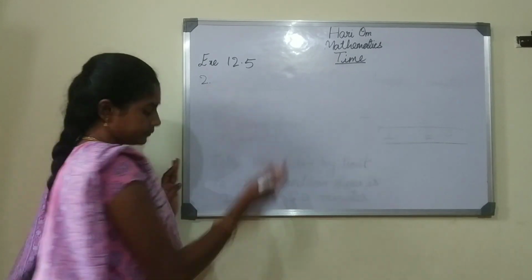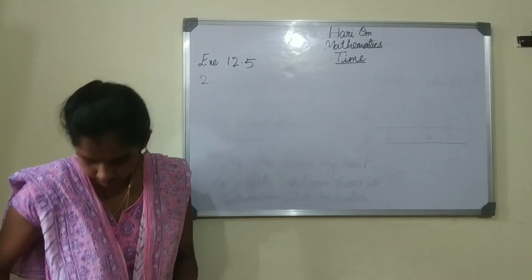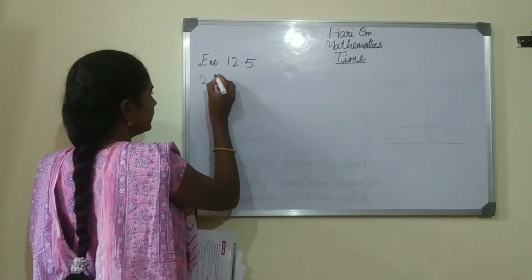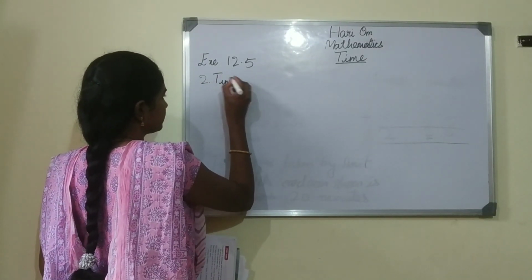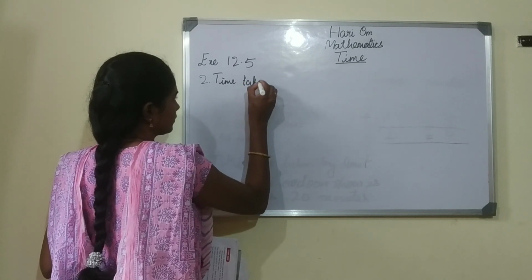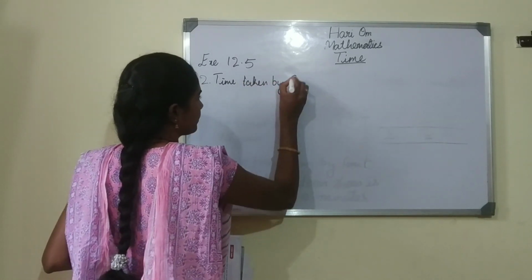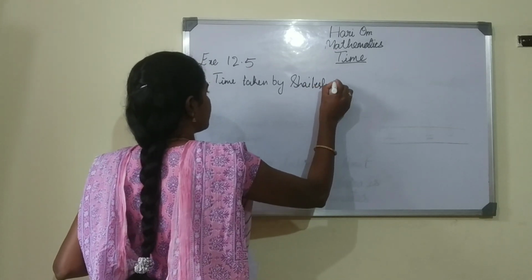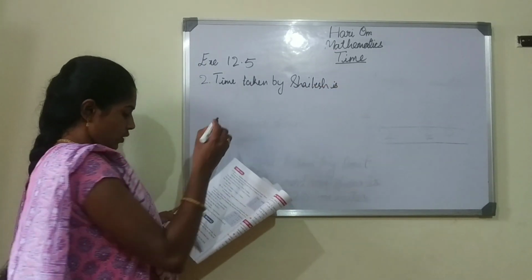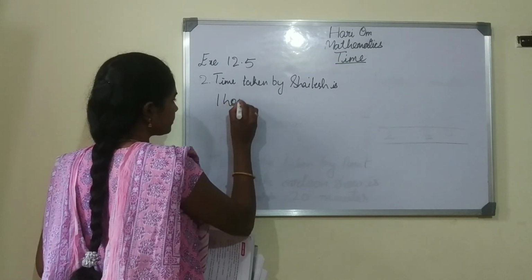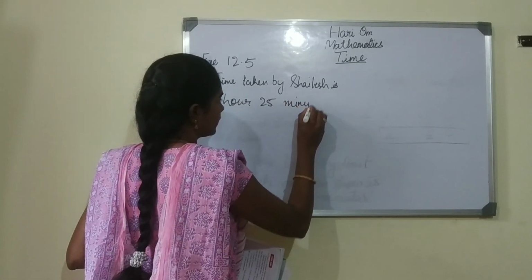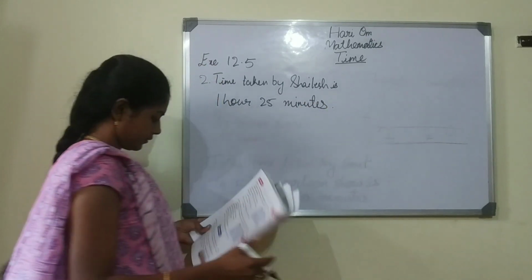Second one, children. Okay, time taken by Shailesh is 1 hour 25 minutes.